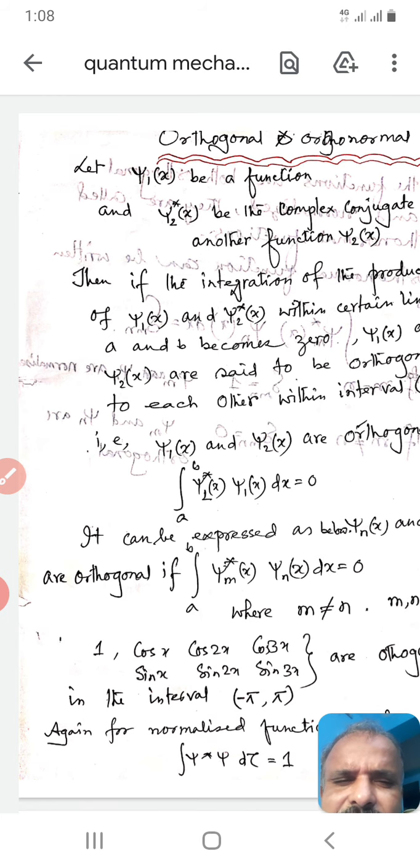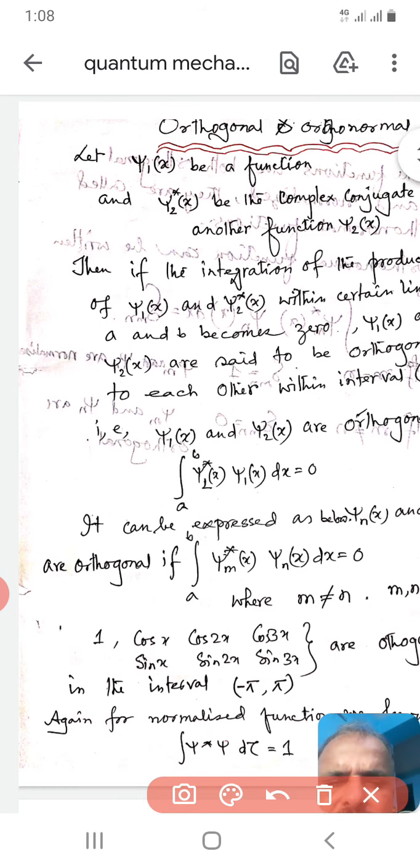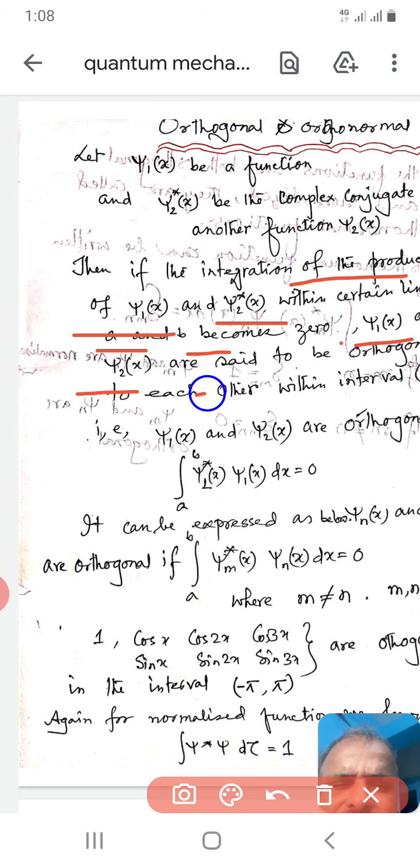If the integration of the product of psi 1(x) and psi 2 star(x) within certain limits a and b becomes 0, then psi 1(x) and psi 2(x) are said to be orthogonal to each other.